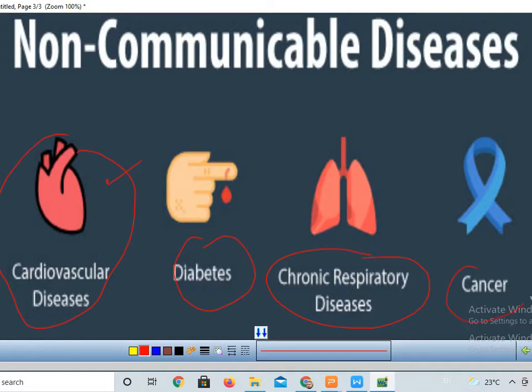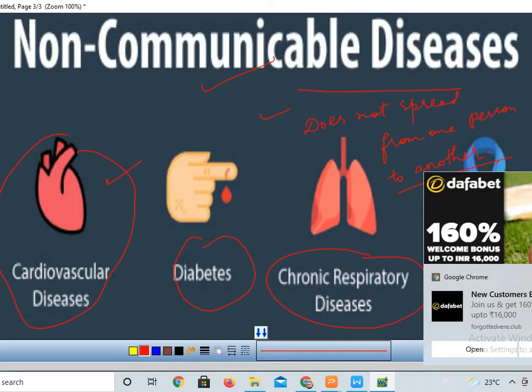Then cancer, again it does not spread from one person to another. That's why it is called non-communicable disease.